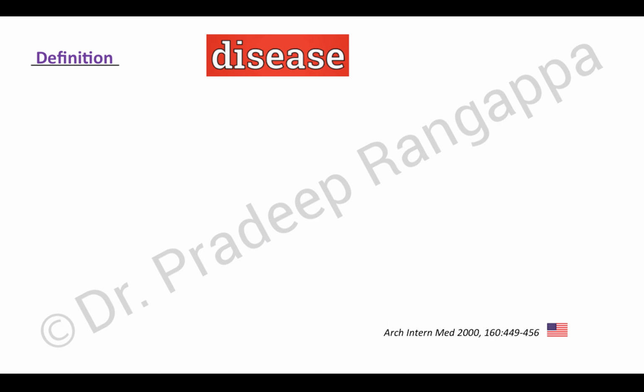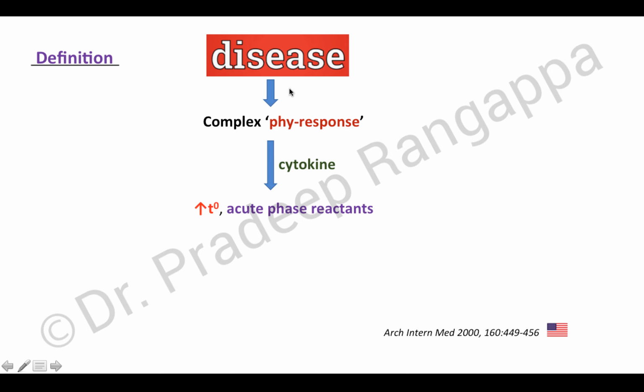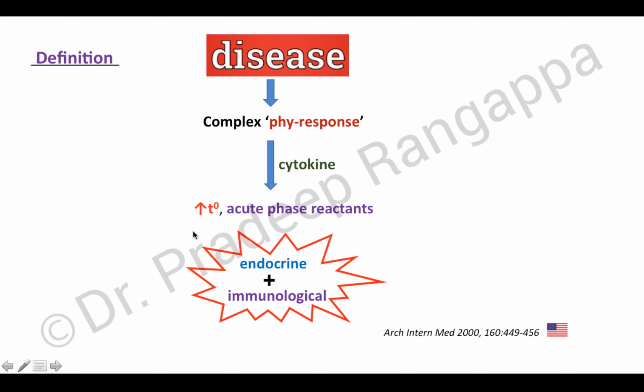So, what's the definition of fever, which is defined in this particular journal? It is a complex physiological response to the disease, which leads to cytokine production, and that leads to fever and production of acute phase reactants. Along with it, there is activation of endocrine and immunological processes in the body, and together this would define fever. So it is a complex physiological response to the disease manifested by extensive cytokine production leading to rise in temperature, acute phase reactant production, along with activation of endocrine and immunological processes.